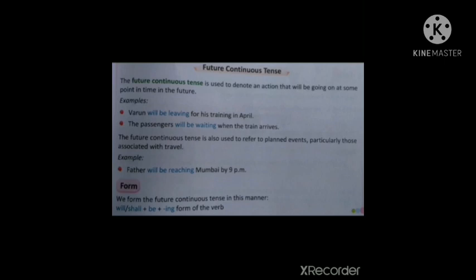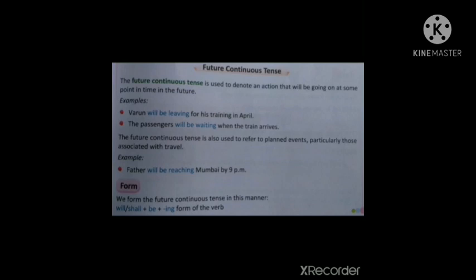The future continuous tense is also used to refer to planned events, particularly those associated with travel. If some actions are already planned and have some association with travel, then we can use the future continuous tense. For example, father will be reaching Mumbai by 9 p.m. Here it is associated with travel, so that action will happen only in the future and continue for some time.